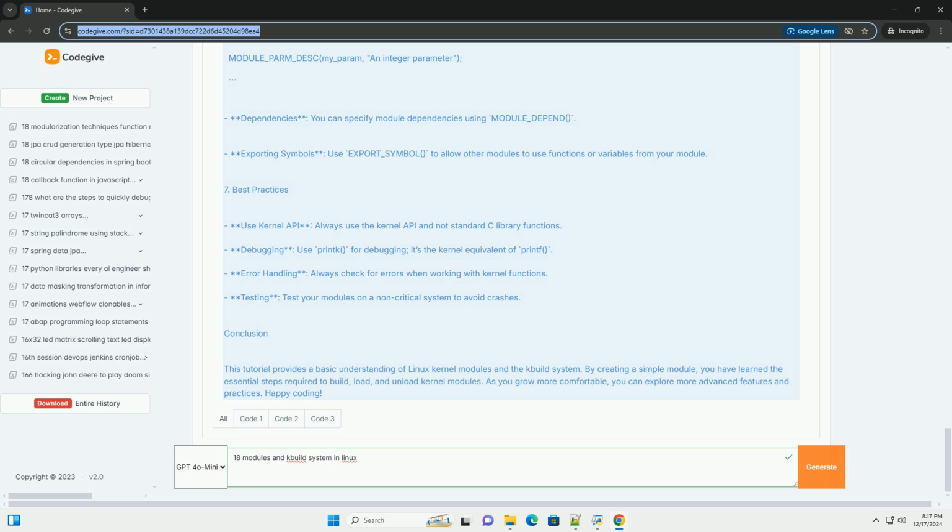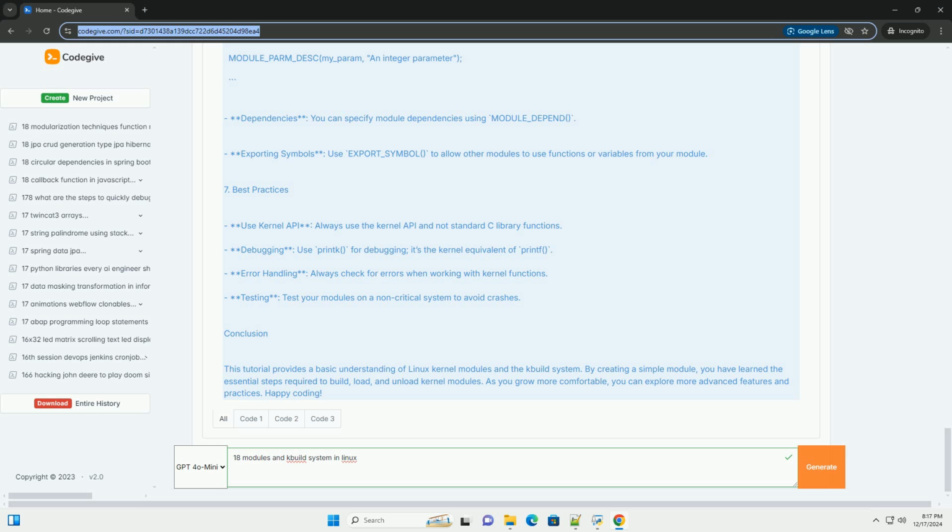5. Unloading the kernel module. To unload the module, use the rmmod command. Bash: sudo rmmod hello. You can verify that it was unloaded by checking the kernel log again. Bash: dmesg | tail.